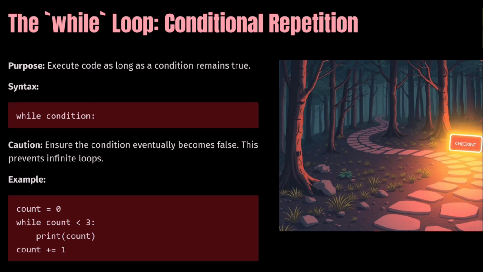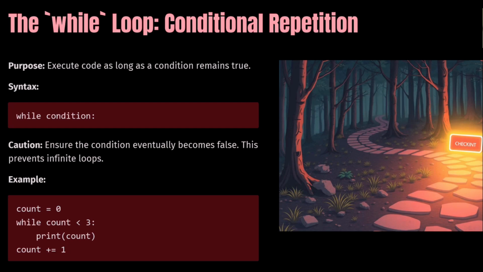You can see the example here. First, you have to initialize a variable. We have taken one variable called count and initialized it to 0, which is nothing but the start value. Coming to the while, we take while as the keyword and the count variable should run up to how many times. It should be while count is less than 3, that is, up to less than 3.